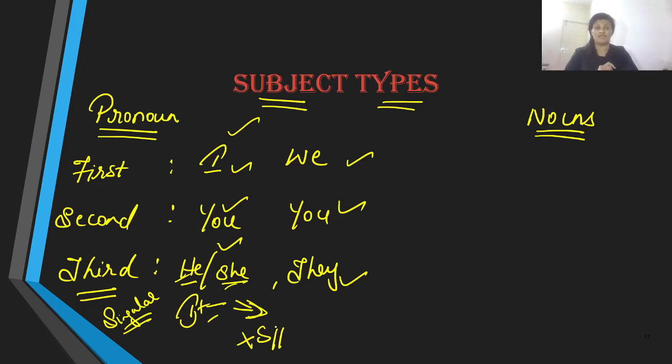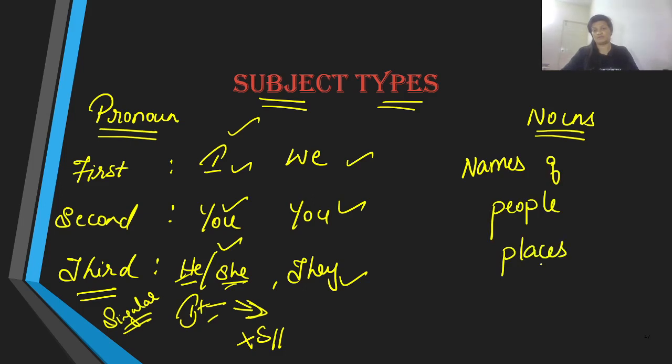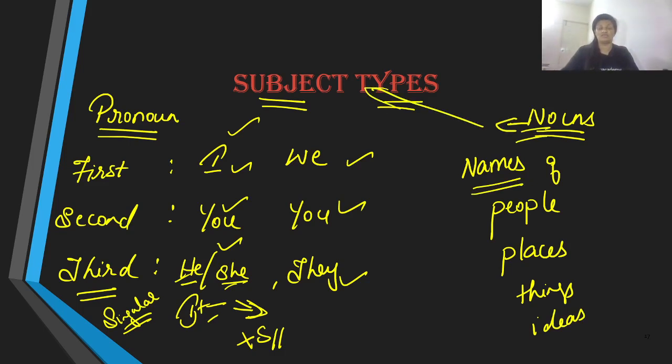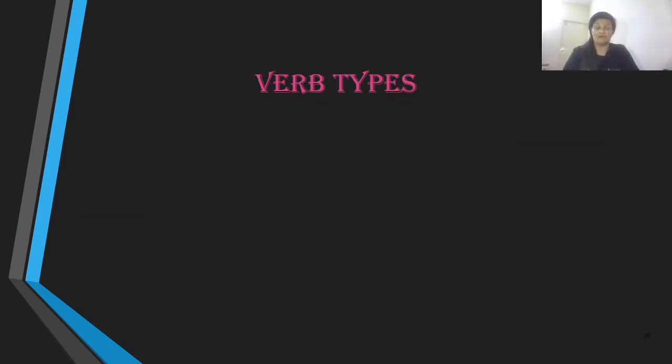I'm going to tell you about that in a while, but let us talk about nouns and then proceed towards the verbs. Nouns are nothing but all the names of people, places, things, or ideas. All the names that we refer to are used as our nouns when they are used in the subject's place.